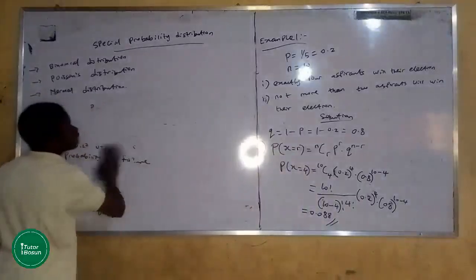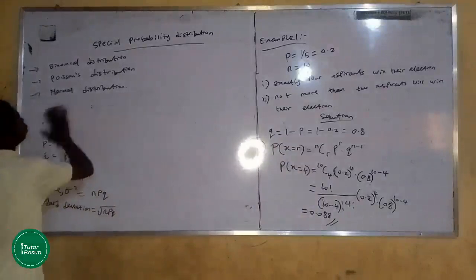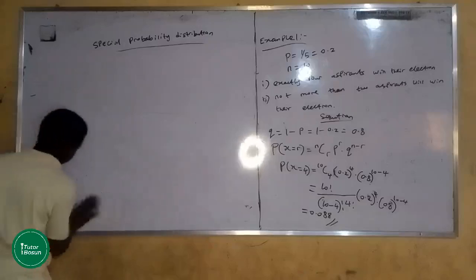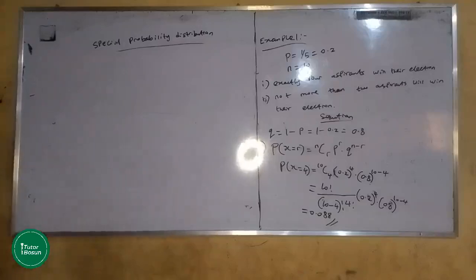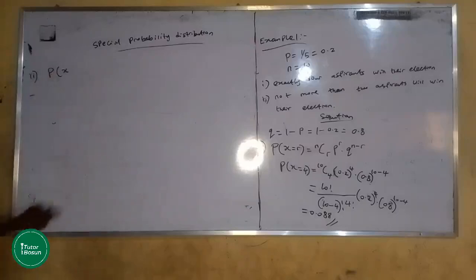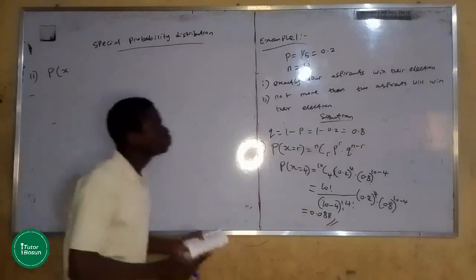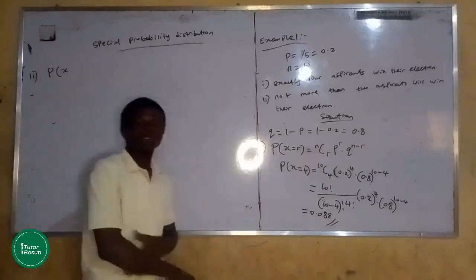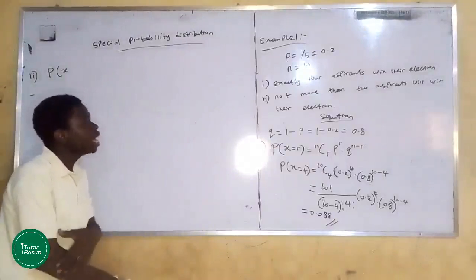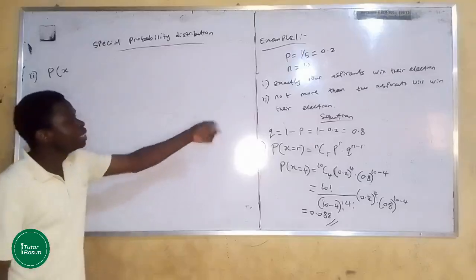So the next question says, find the probability that not more than 2 aspirants will win their election. Question 2. That is automatically the probability that X is not more than 2 aspirants. It means X must not be greater than 2.